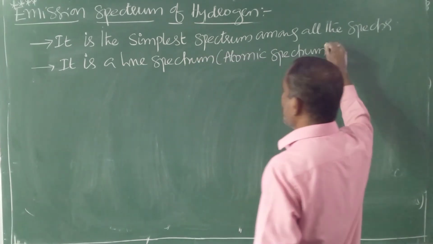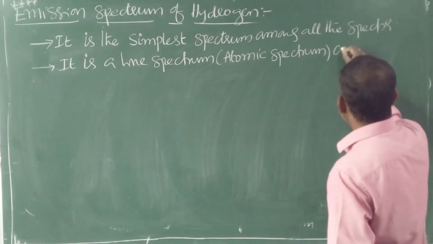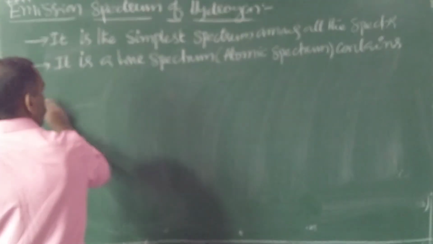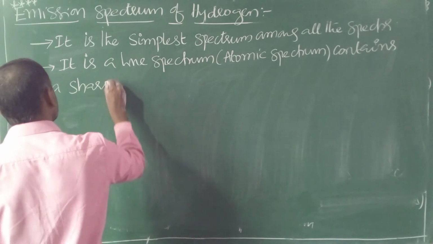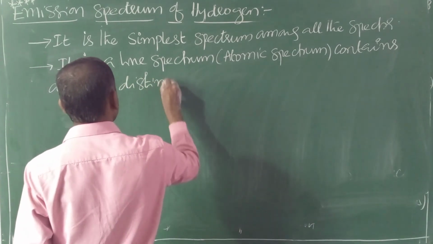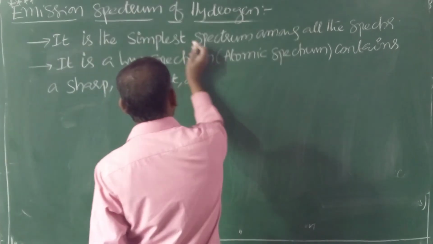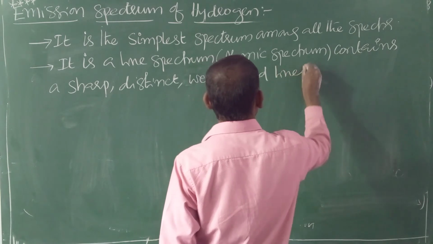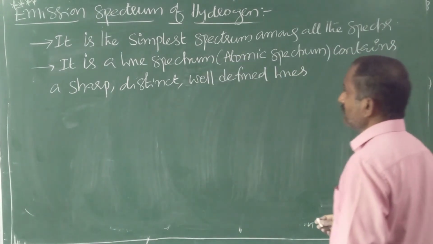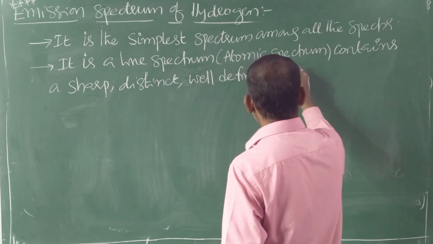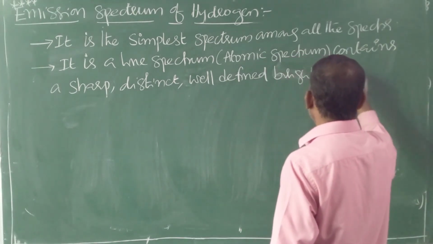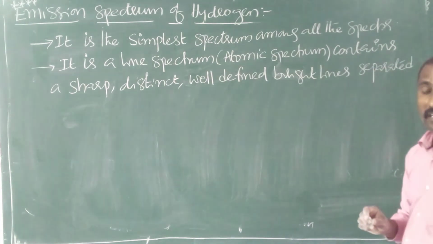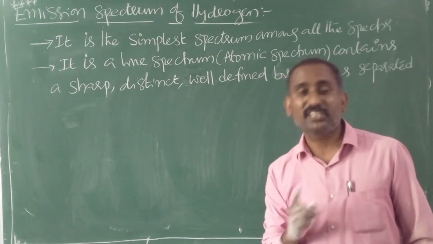A line spectrum contains sharp, distinct, well-defined bright lines separated by dark space. Why is it separated by dark space? It is an example of emission spectrum.